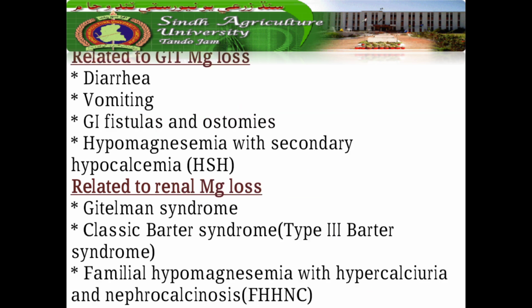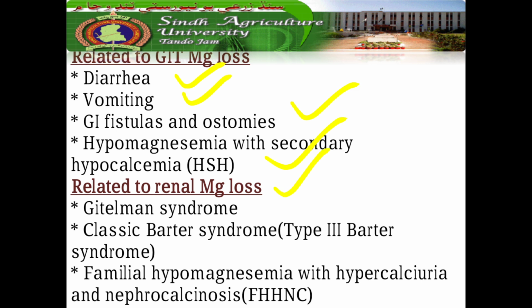And related to the gastrointestinal magnesium losses, there might result in the magnesium tetany, like in diarrhea, vomiting, gastrointestinal fistulas and ostomies. Hypomagnesemia with secondary hypocalcemia may result in the loss of the magnesium, which leads to the magnesium tetany.